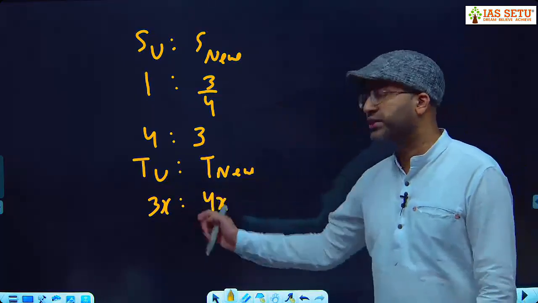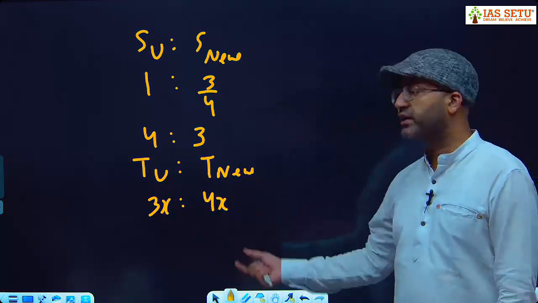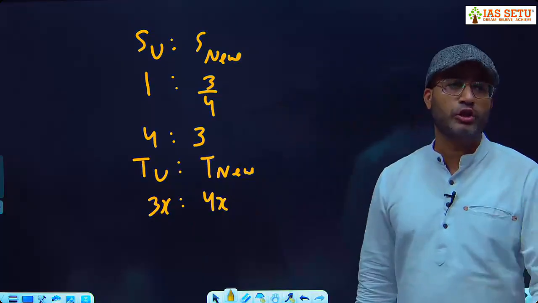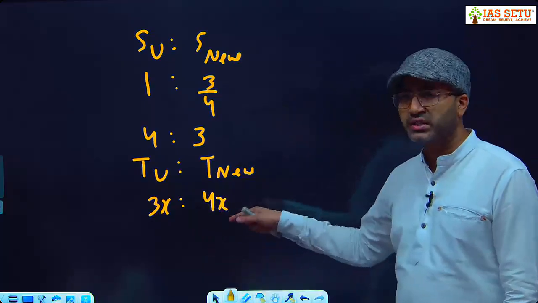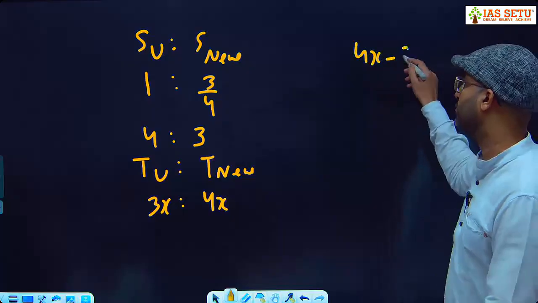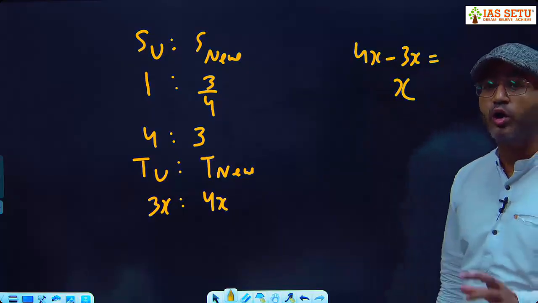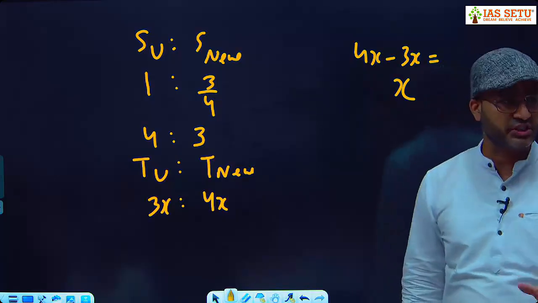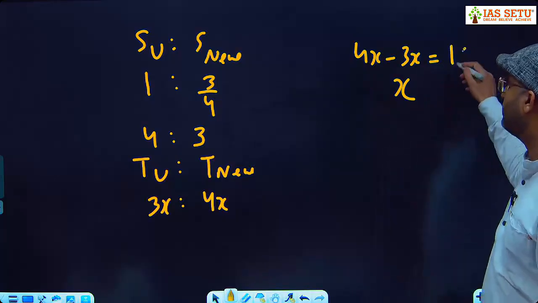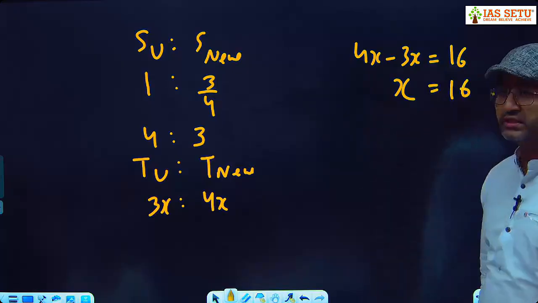Usually I need 3x time. Today I'm taking 4x time because I'm moving slowly. So I take x extra. What is the time difference? 4x minus 3x, x. And according to the question, how many minutes extra am I taking? 16 minutes extra. So here the time difference is 16 minutes. X itself is 16 minutes.